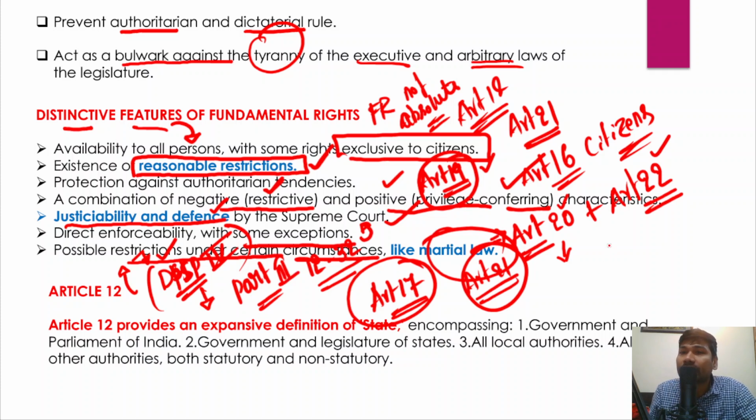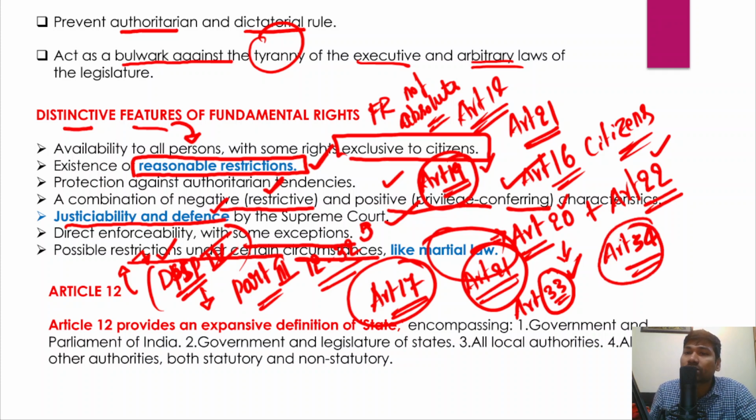For example, Article 32 talks about remedies, Article 33 talks about the limitations on the fundamental rights or rights of certain security forces, and Article 34 talks about martial law. So whenever martial law has been imposed, some of your fundamental rights are not enforced.